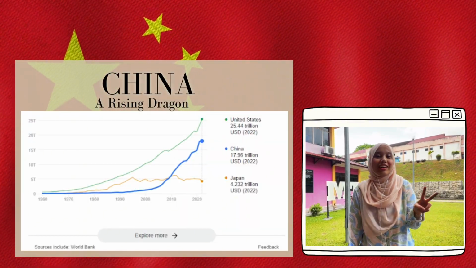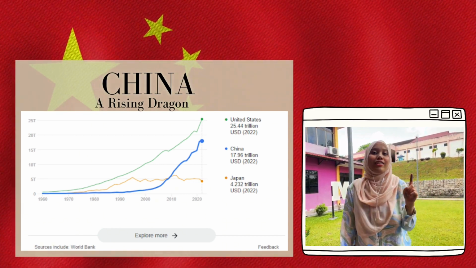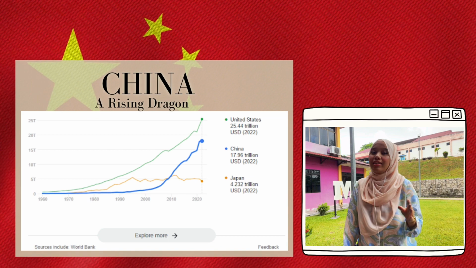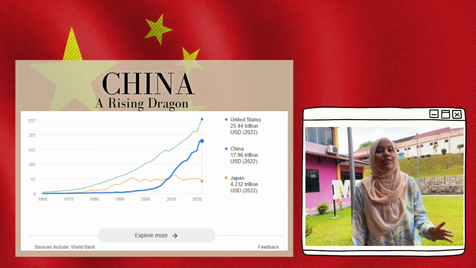So the second country is China, the rising dragon. China is the world's second largest economy, and its currency, the yuan, is weaker than RM. This makes it an interesting place and cheaper to invest.